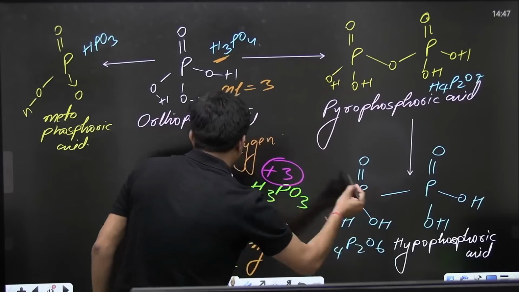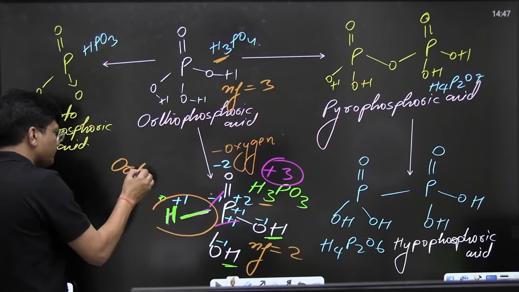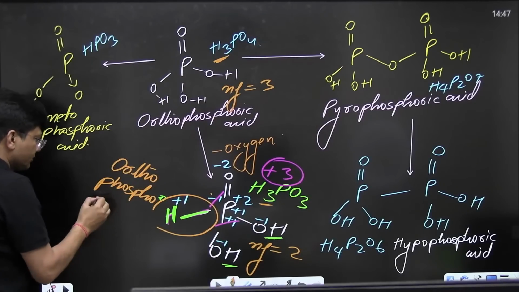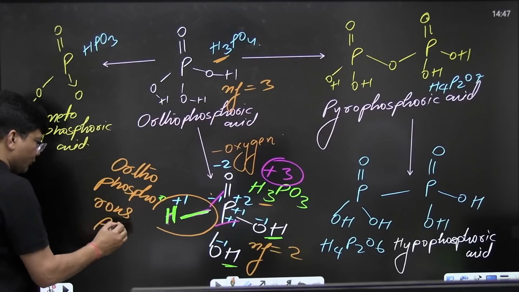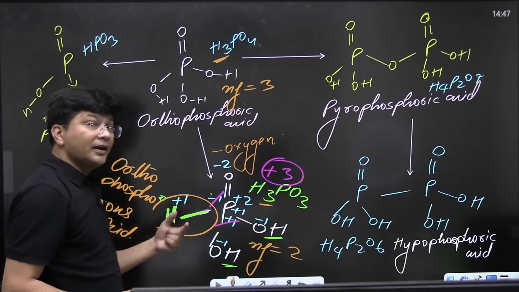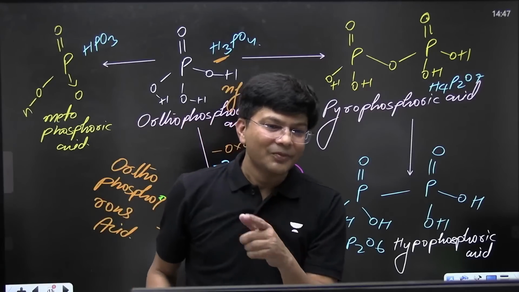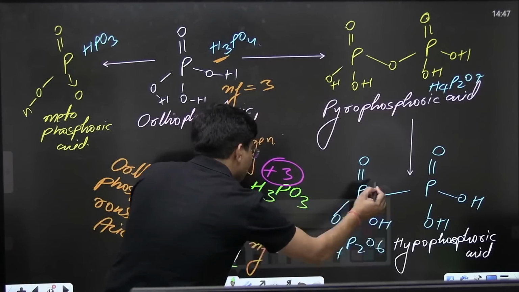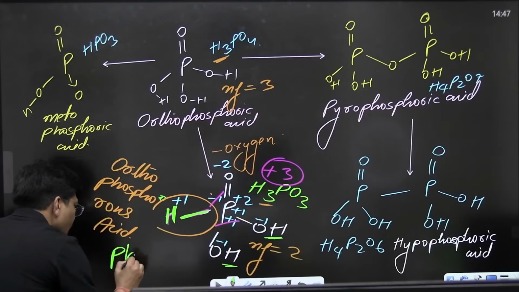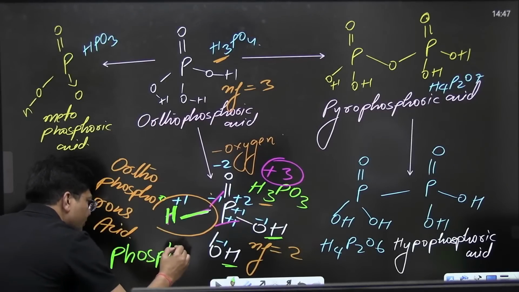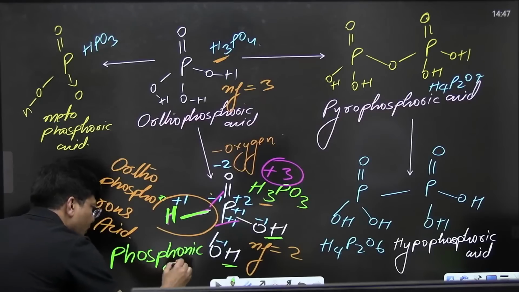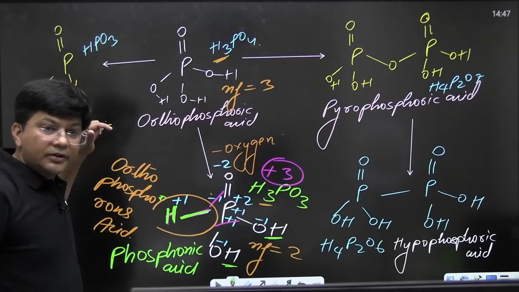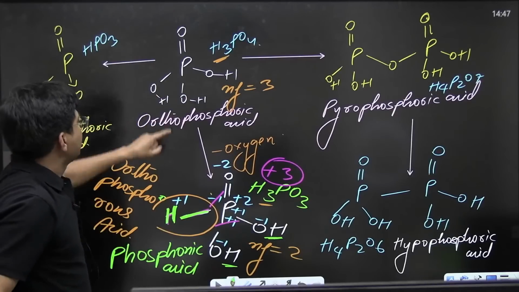So this is orthophosphorus acid. It has another nickname, the trivial name, phosphonic acid. Remember that. What's the name? Phosphonic acid. What's the other name? Another name is phosphonic acid.